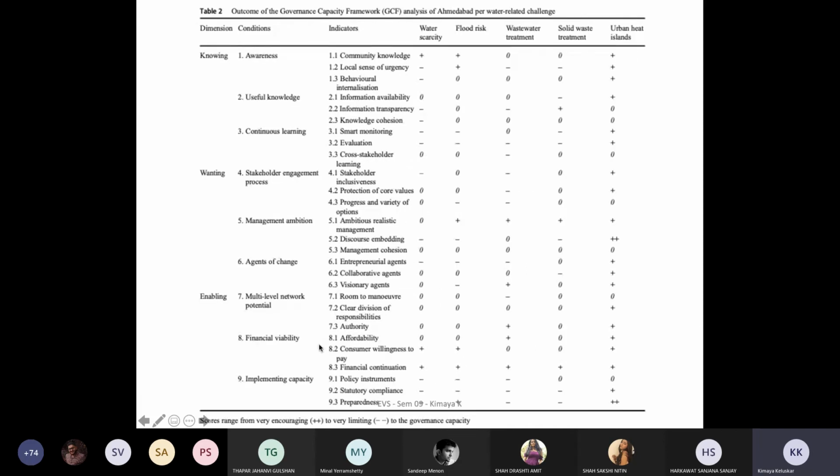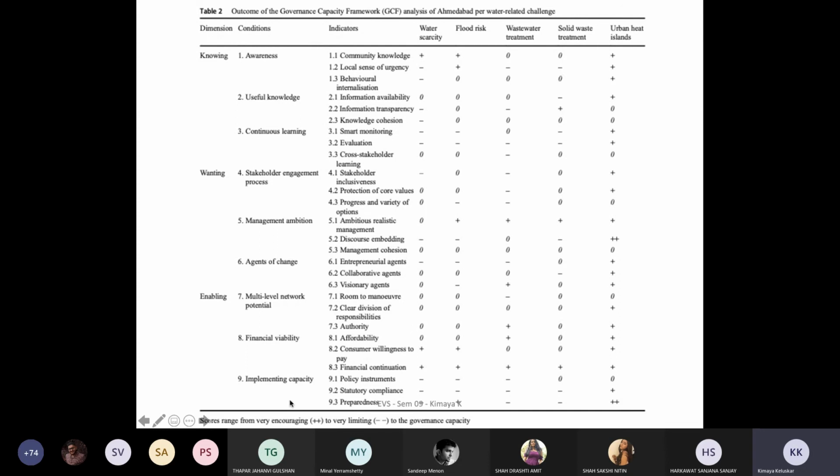This is the governance capacity framework. I'm not going into detail, but it talks about the indicators. Whenever you are talking about different strategies, these are good monitoring tools. You might use it, or you might just mention the monitoring in your volume one.